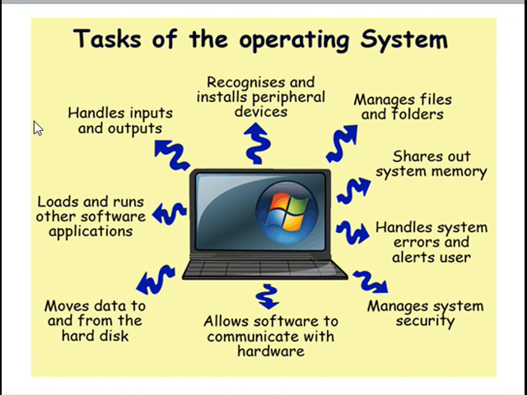If that software is not available, if the device is a new device, then it displays a message that the software is not loaded and it cannot work with the hardware. So the operating system informs the user that the suitable software is not available in the operating system or in the hard disk, so that device could not perform any work at this particular time. This type of alert is given by the operating system.